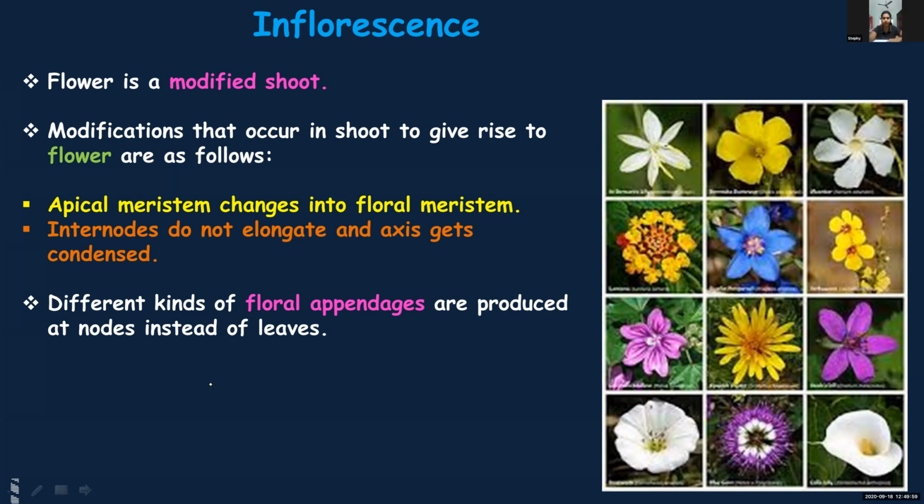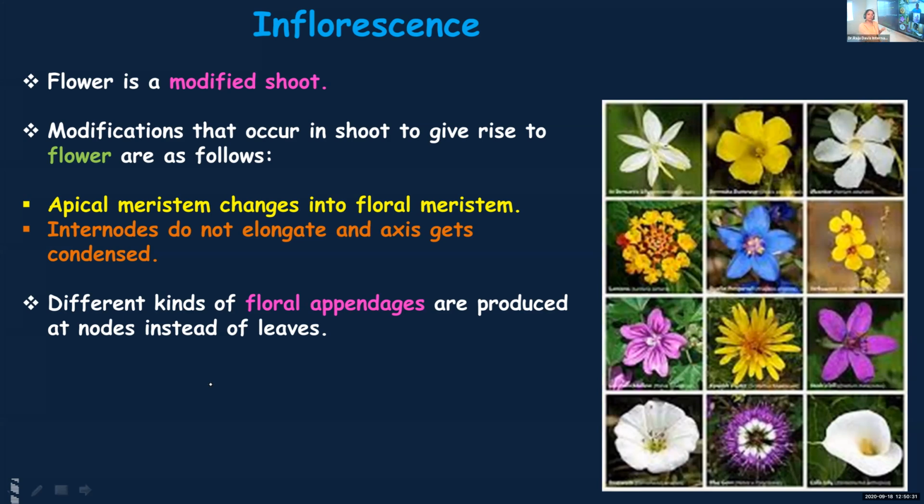Okay. And different types of floral parts will be formed at the nodes instead of leaves. Normally from this node or from the stem, new leaves or branches will be arising. But once it has to form a flower, when the apical meristem is getting transformed into floral meristem, the internodes will not elongate and the axis as such will get condensed, or become short.